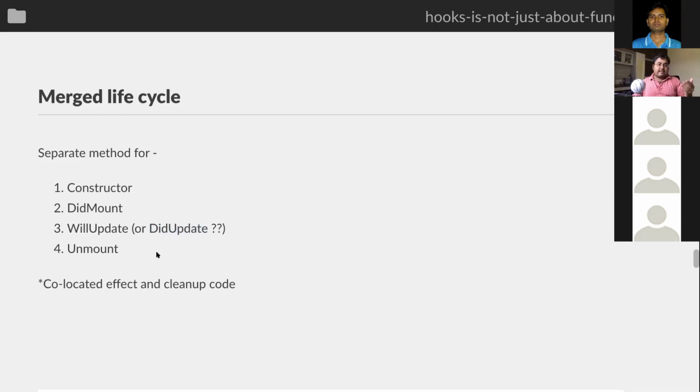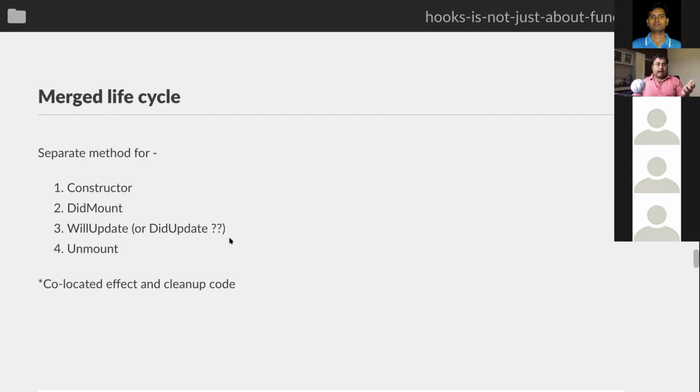That's where I think the lifecycle hooks like useEffect or useLayoutEffect make these things much simpler, because your same code will run for most of these things. Whatever you want to run in didMount and didUpdate, you can write in the same place. And similarly, if you want to do the cleanup, it's also in the same place. Whenever you create an effect, you just specify the cleanup code just after that, so they are co-located one after the other. So it's easier to remember to clean up the things that you are doing during an effect.